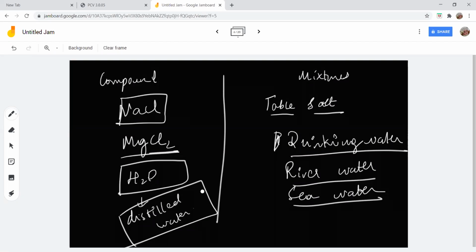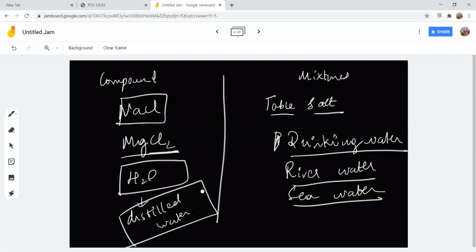But drinking water, here in my home, the taste is different. The potable water in your house will be different. The nearby house, it will be different. Am I right or not? Same river water, the taste of Tamrabarani river's water and Kaveri water and Krishna river water is totally different. Inside Tamil Nadu itself, Sirvani river water, Tamrabarani river water and Kaveri river water have totally different tastes. You understand? Similarly, seawater also varies.